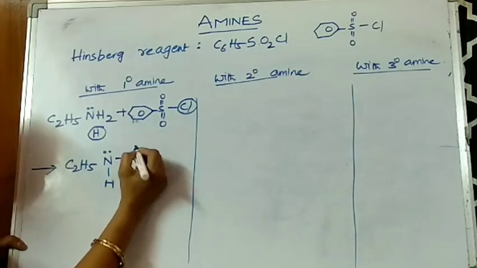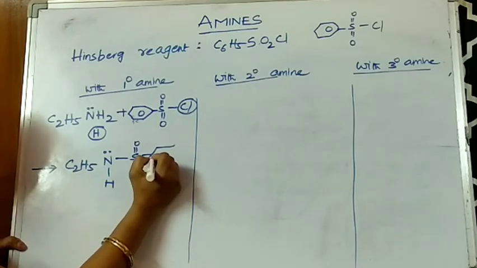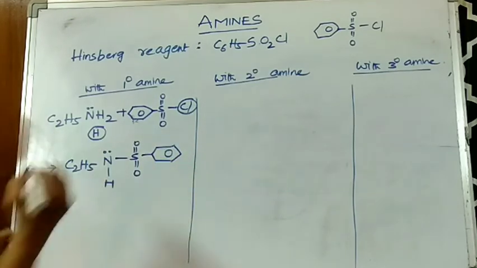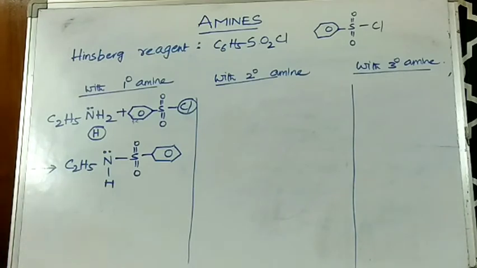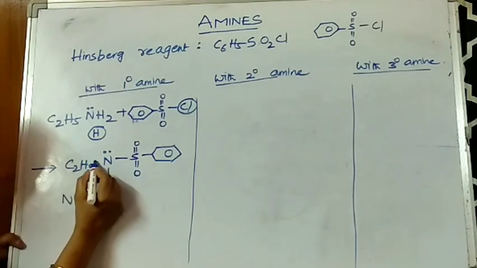So here yes, double bond O, and the remaining part of the molecule like this. So this is the compound that is obtained here. But here this is a white precipitate and the name of this precipitate is N. So I'm just putting N here.